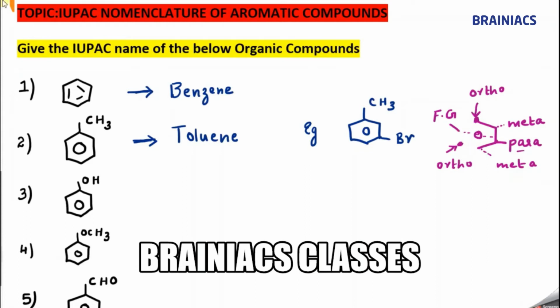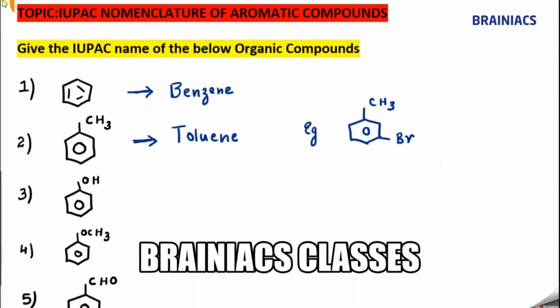Now let me write what is the name of this compound. Here, tell me, meta bromo toluene. Understood? Sometimes they number this and tell it like this actually.